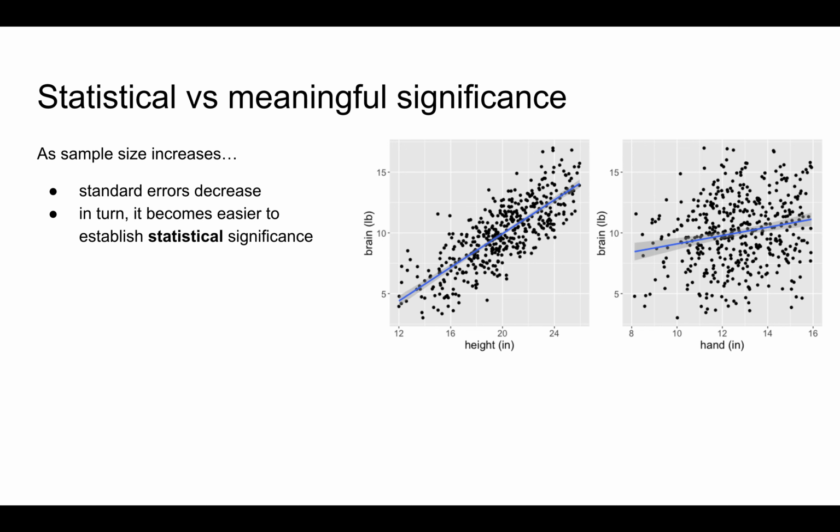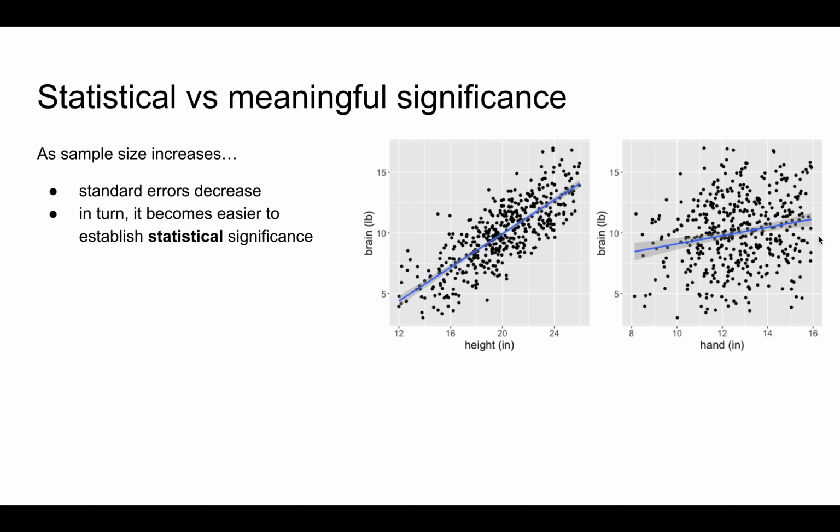As a result, notice that it becomes easier to establish statistical significance. Mainly our bands for the relationship between brain weight and hand length have narrowed to the point that even though this sample trend has a very small positive slope, the bands themselves no longer cover a zero slope line.